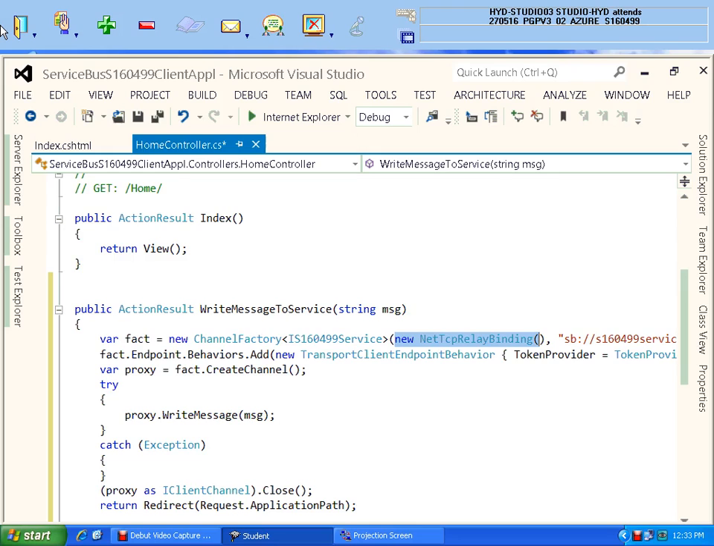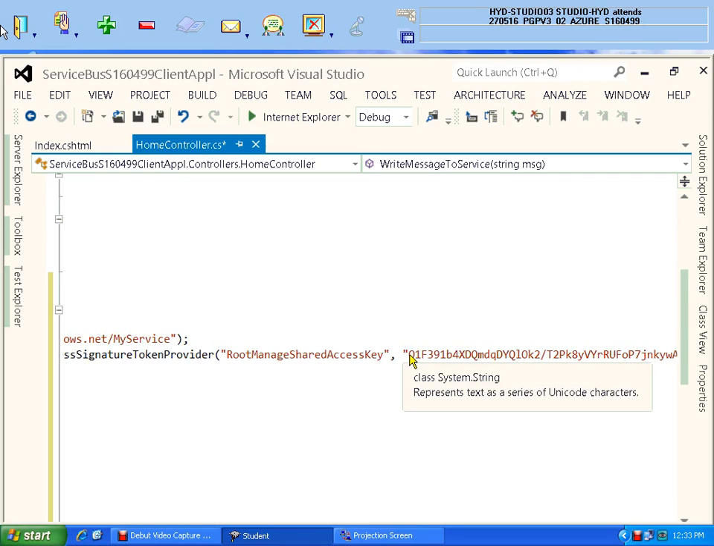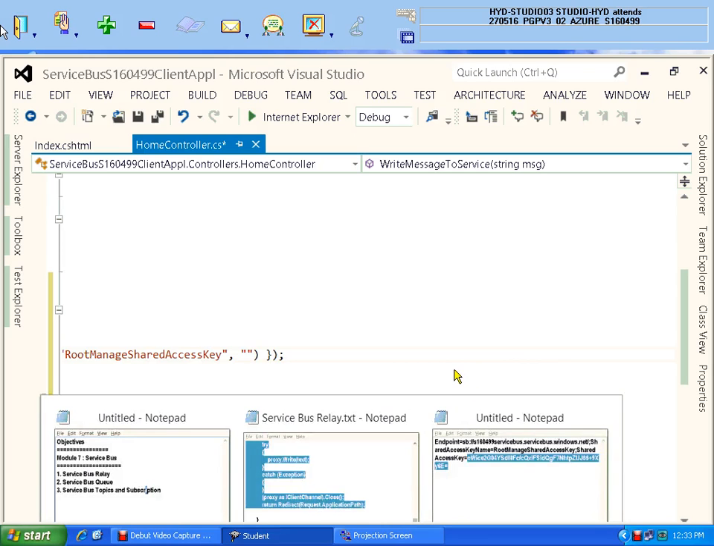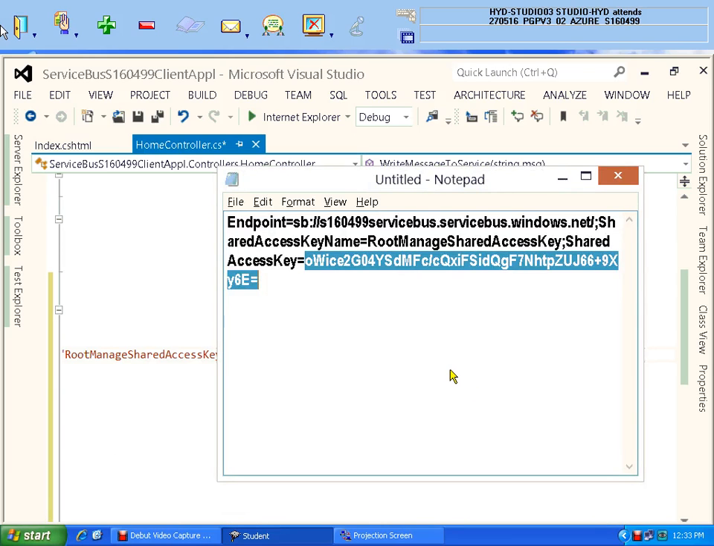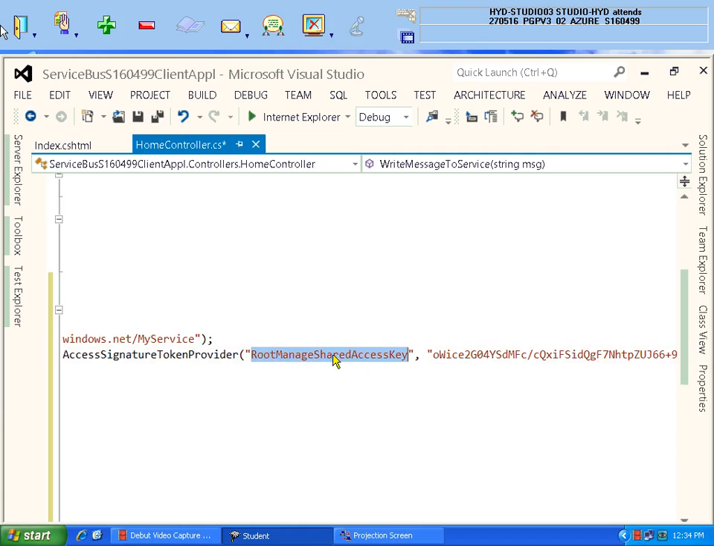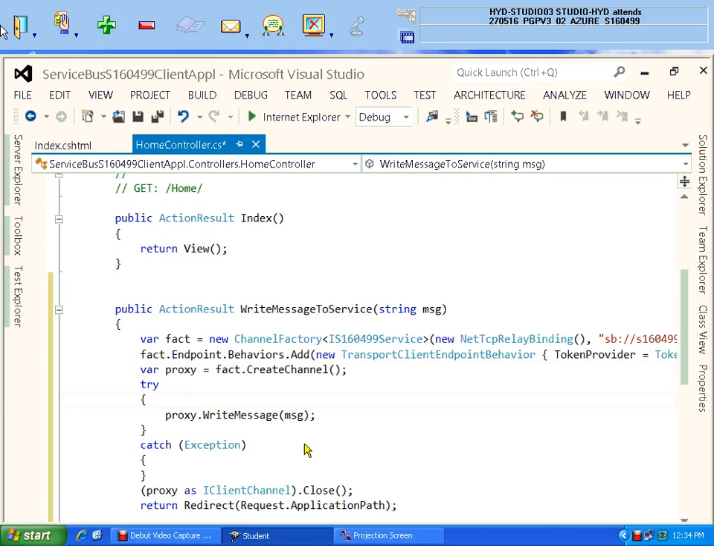This is the one which we forgot to. This is correct, this is wrong. You remember, this is not our key. I just copy pasted this from that document. You need to remember that, you need to write as per your copy and paste. This name also, 99% everybody will get the same name, root always the same, so root manage shared access key only you will get. So that is not required to modify. So channel creation, write message, calling, everything is correct, well and good.